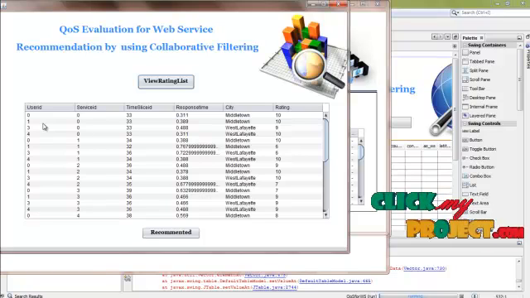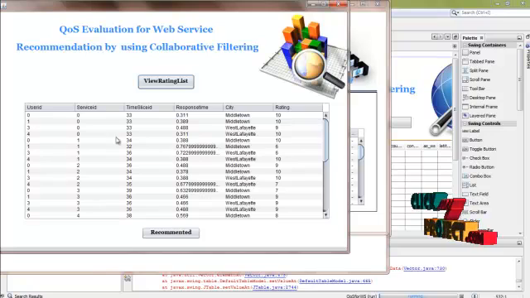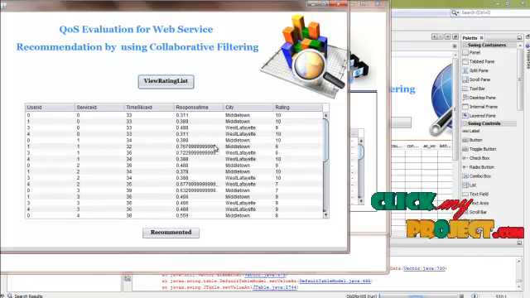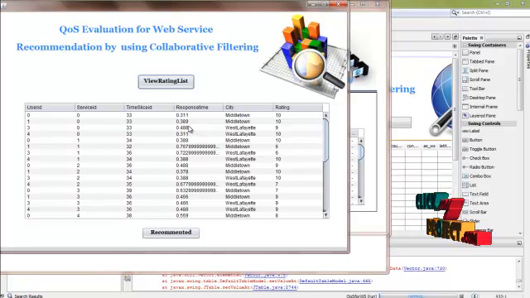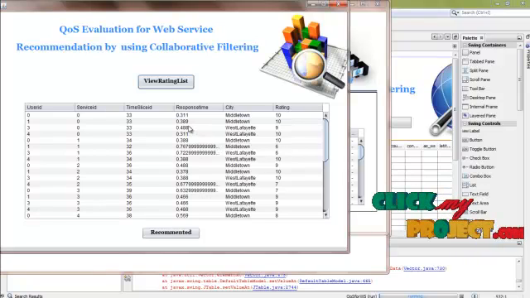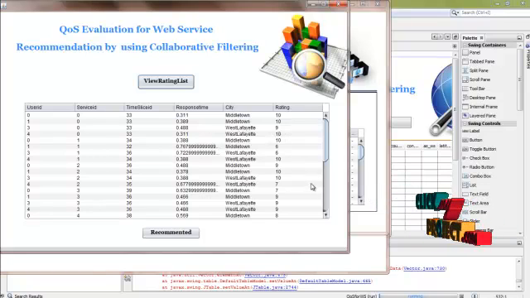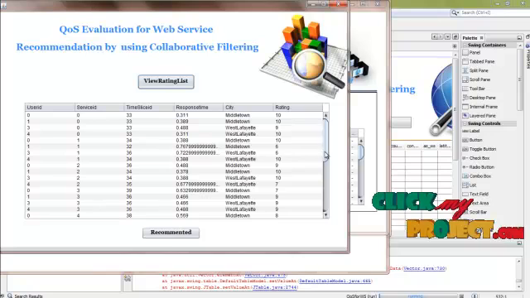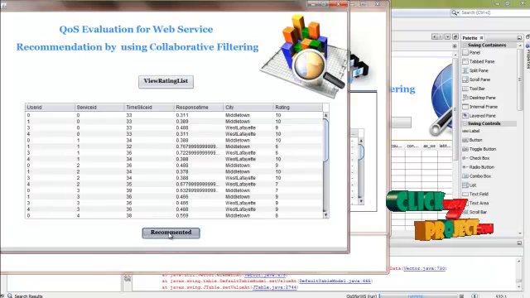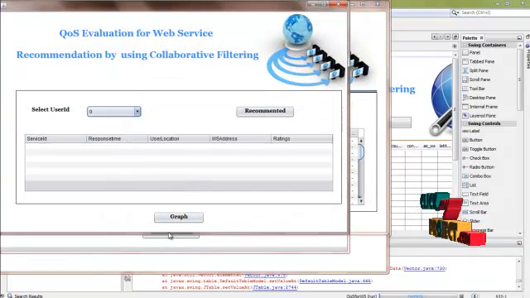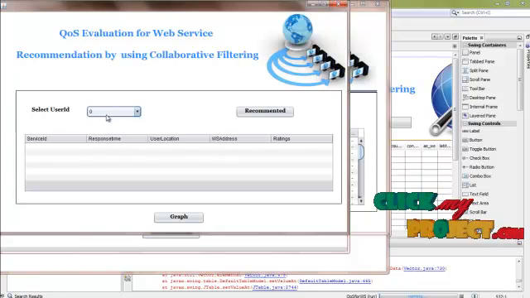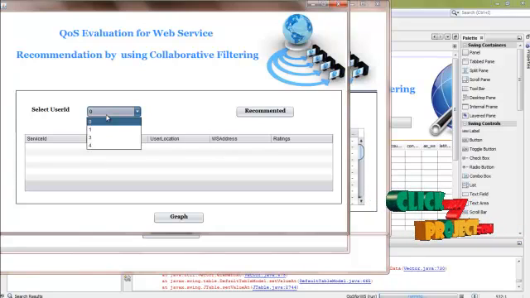Example, user ID, service ID, time slice ID, response time, city, and ratings. The ratings are calculated based on the response times. Example, the response time is less than 0.5, then the rating is 10, otherwise 9, 7, 8 based on the response time. And then click the recommended button. After clicking the recommended button, you can provide the web services to the users based on the response time.